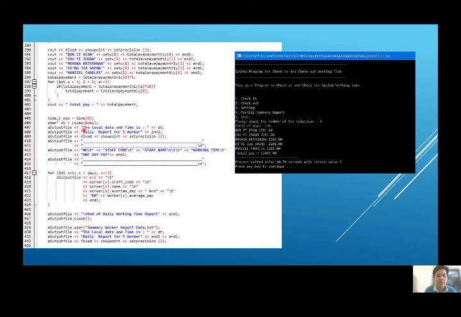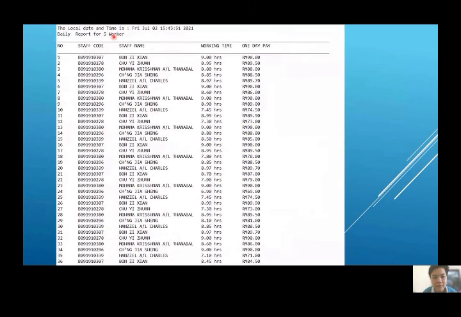From here, it will write the monthly data report. The monthly data report will write from the previous input file the staff code, name, average day, and average pay. Here will be the close of the monthly report data, and next is the open for the summary report of workers, which will be displayed on the next slide. So this one is the sample of the monthly report data.